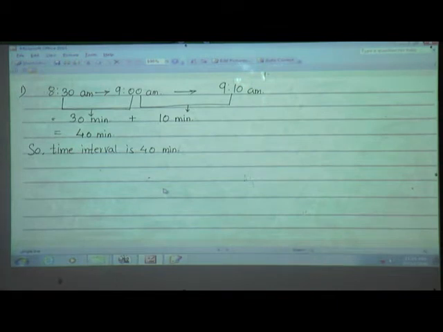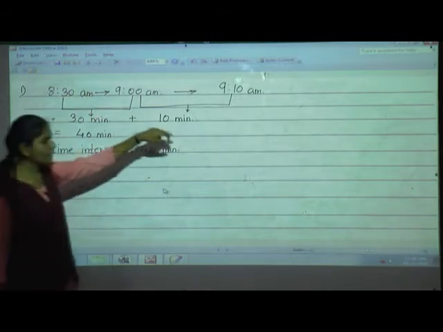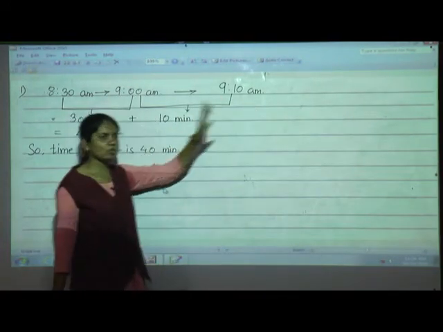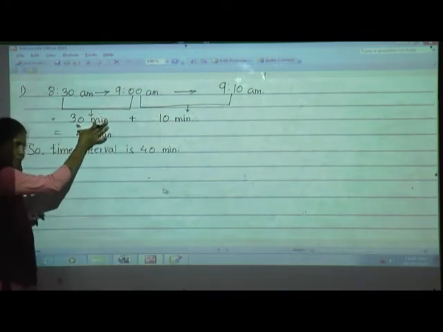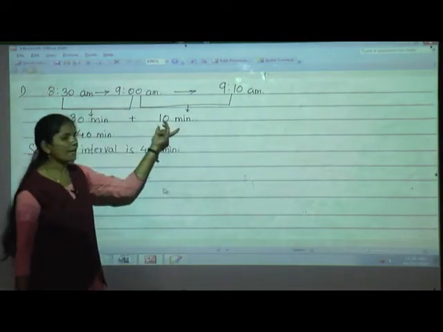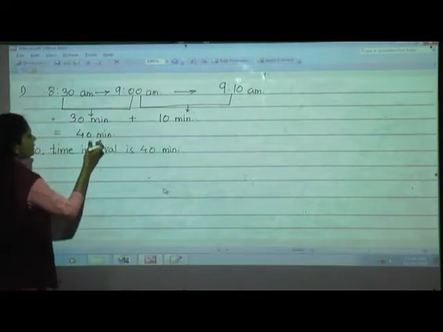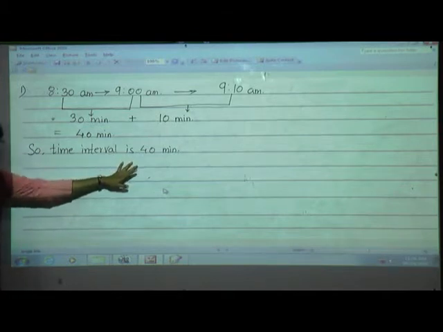Once again I will tell you, Ram started at 8:30, then he reached his school at 9:10 a.m. From 8:30 to 9 o'clock it's half an hour, and from 9 to 9:10 it's a 10-minute time interval. Now we add 30 and 10, that is 40 minutes. Very easy. So the time interval is 40 minutes.